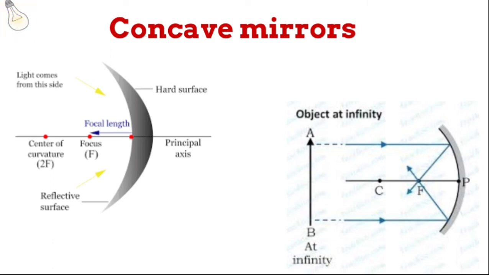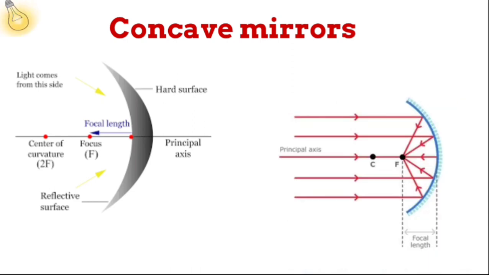Also, the distance from the focus to the pole is called the focal length of the mirror. This concave mirror is also called the convergent mirror, because all the parallel beams of light converge at a point after reflection.